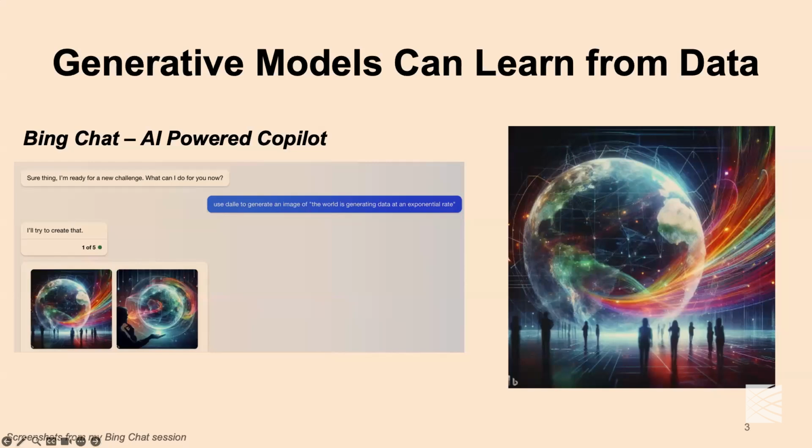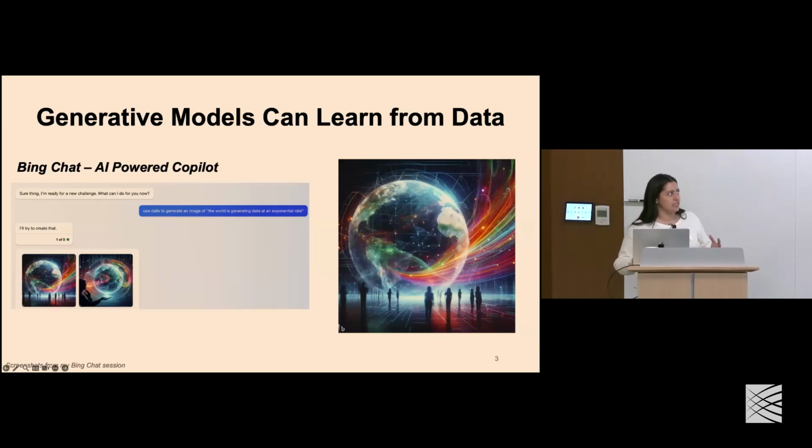Now, the advent of all this data has resulted in generative models or artificial intelligence that can learn from this data. A really wonderful example of this is Bing Chat. This is an AI-powered copilot that takes in a lot of these data sources and provides us with a copilot or a helper that can answer a variety of different questions. For example, this is an image I generated using Bing Chat with this simple prompt, asking it to help me generate an image that visualizes the amount of data that's being generated in the world.